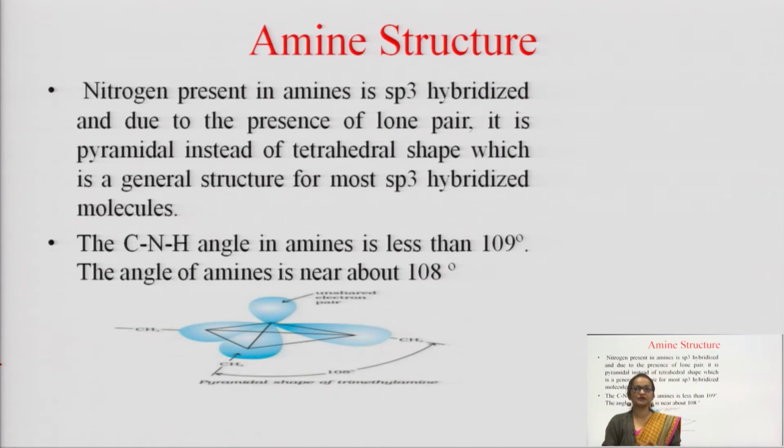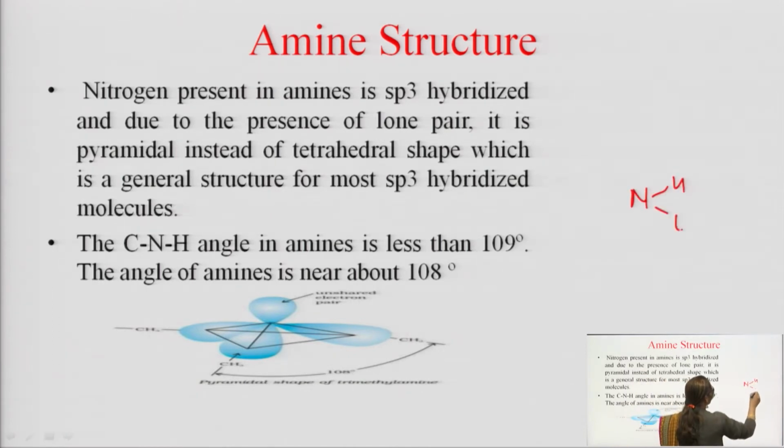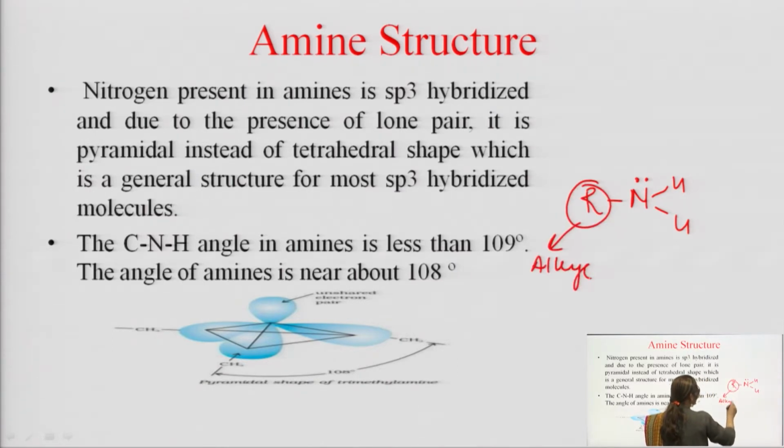Before going directly to the basicity of aromatic amine, let us see what an amine is. If any one hydrogen of ammonia is replaced by any R group, this R group can be alkyl or it can also be an aryl.